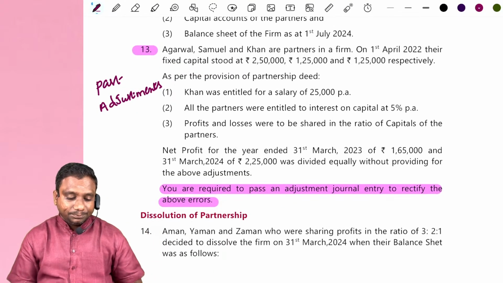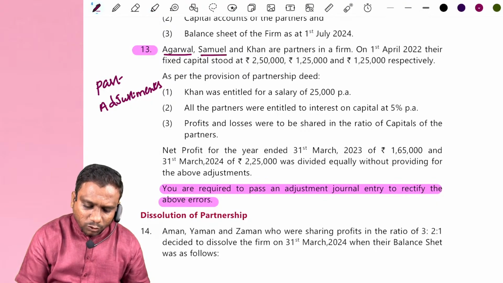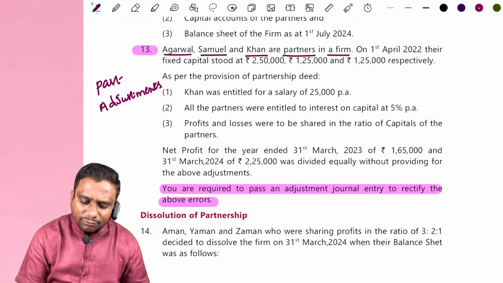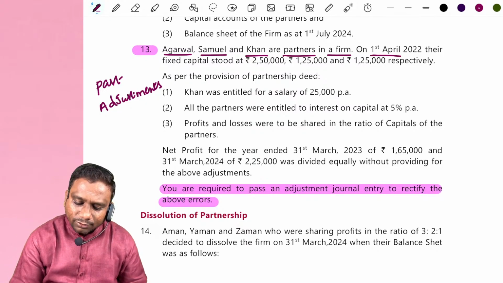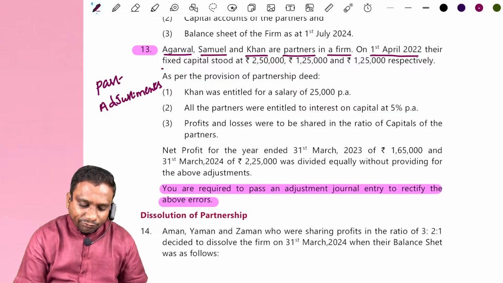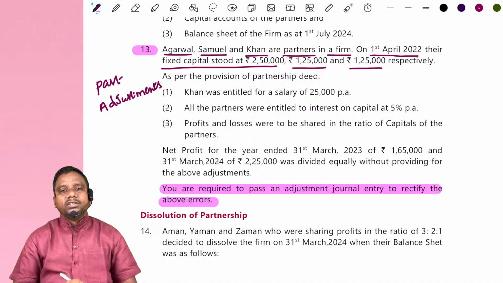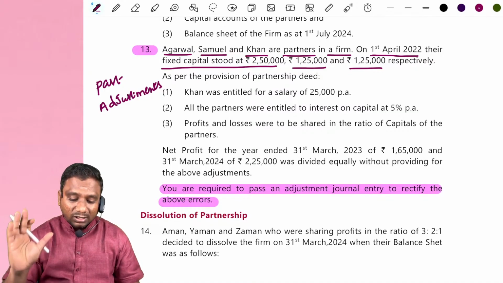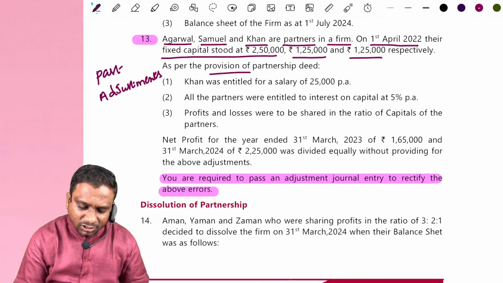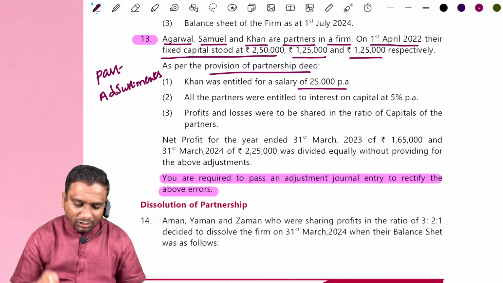Okay, now look at this. Agarwal, Samuel and Khan are partners in a firm. On 1st April 2022, their fixed capital stood at 2.5 lakh, 1,25,000 and 1,25,000 respectively. As per the provisions of the partnership deed, Khan was entitled to a salary of 25,000.